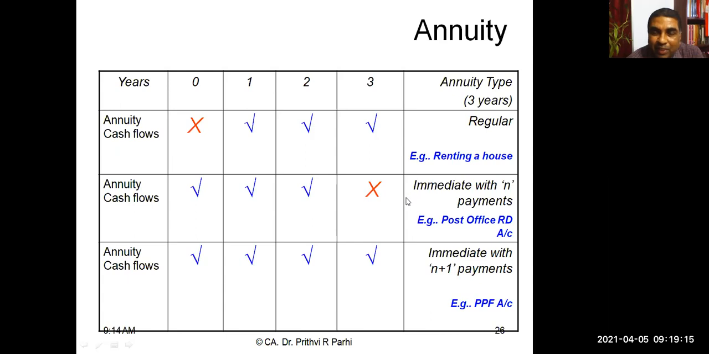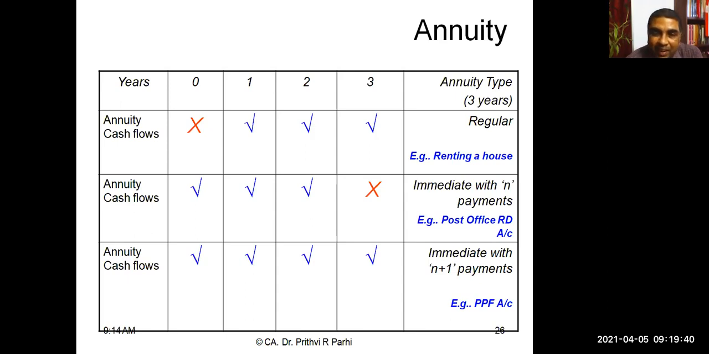If you want to calculate future value, first you ignore this cash flow. Then calculate the future value of the 2 years annuity. Then this one, treat it as a single sum and calculate its future value. Add both the things, and you'll get the future value of an annuity immediate with N. Are you getting it?